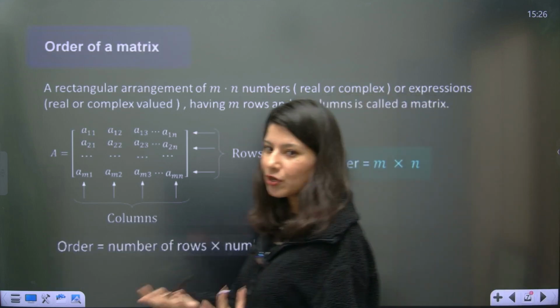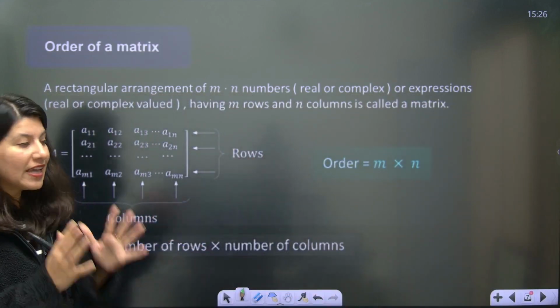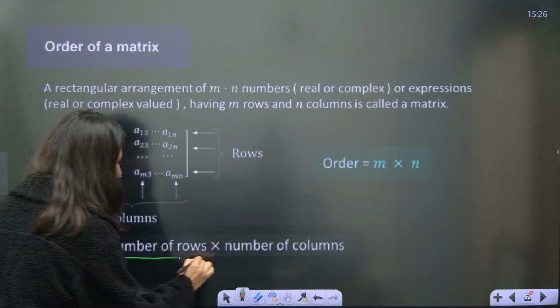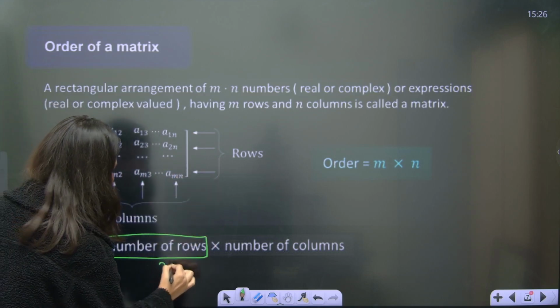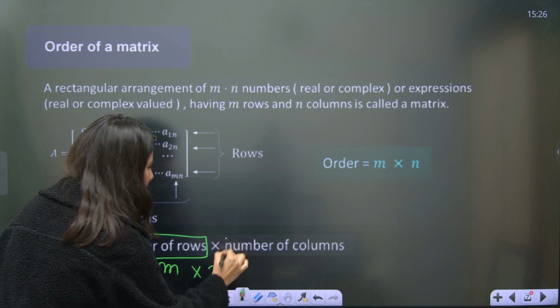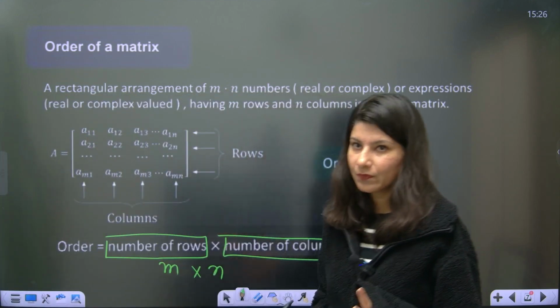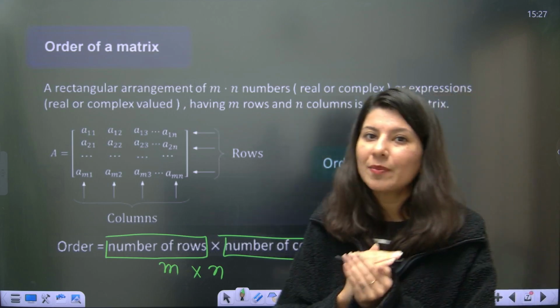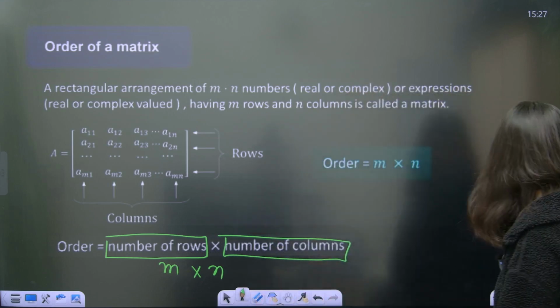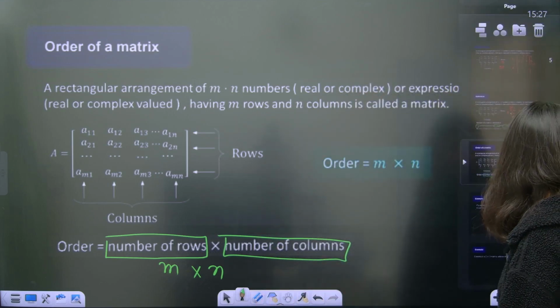And again, I have already told you that the order of any matrix is the number of rows by the number of columns. So here the number of rows is m and the number of columns is n, so m cross n will be the order of this matrix. I guess this was all about the terminologies related to matrices, and now we will talk about one question,